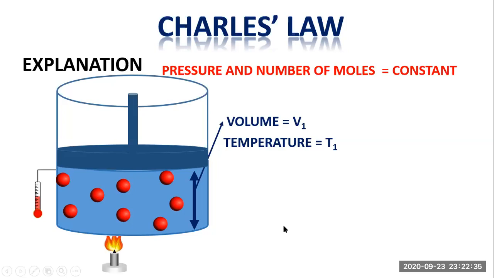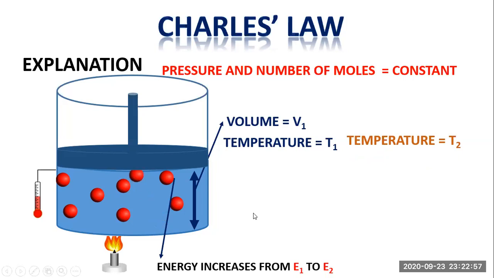When we are providing heat from outside by heating the gas container, then what happens? The temperature of the system changes to T2, which is the final state of the temperature due to the absorption of some amount of heat energy by the gas molecules. The energy of the gas molecule changes from E1 to E2. And when the energy of the gas molecules increases, then the gas molecules move more rapidly than they were moving before. And when they are moving, they are striking all over the surfaces. They are striking to the container, they are striking to all sides of the container.